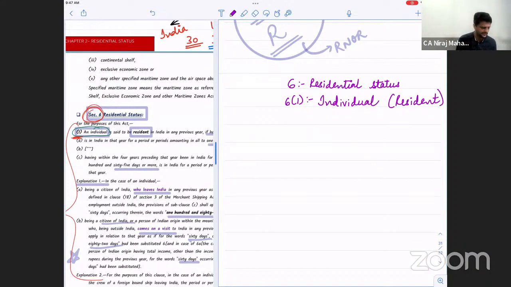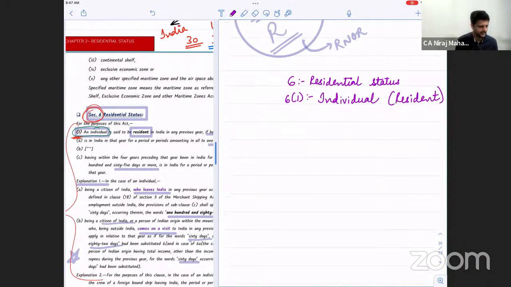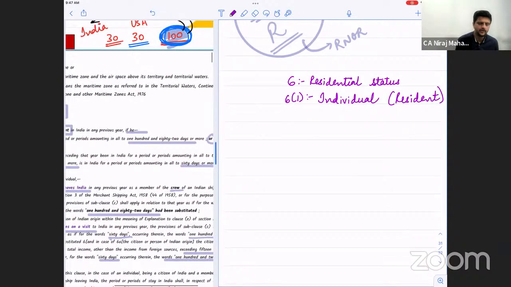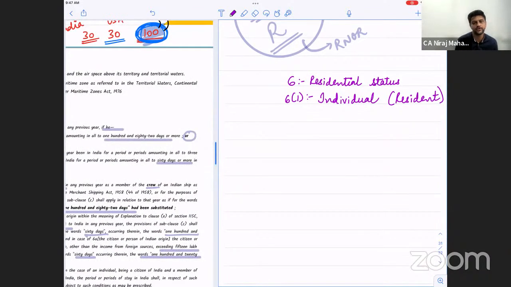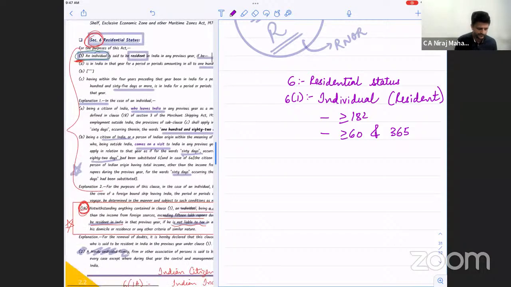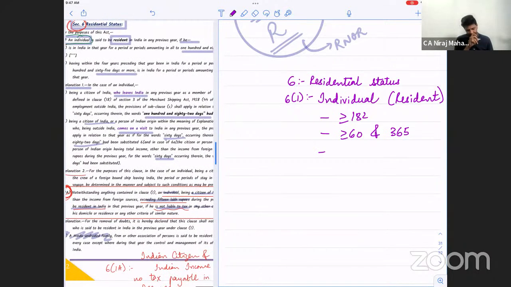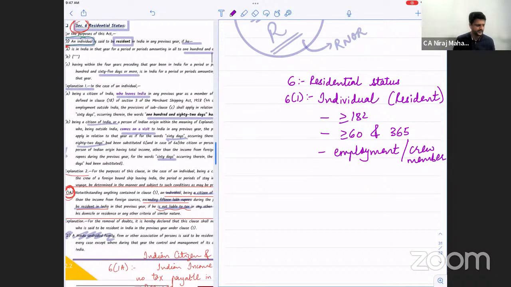Which regular cases does this have? Under 6(1)(a), 182 days, or current year more than 60 days and the last 4 years 365 days. I'm writing here at least 182, then at least 60 and 365. Remember this. Then again, we have the employment purpose exception, or crew member. Everyone okay till here?